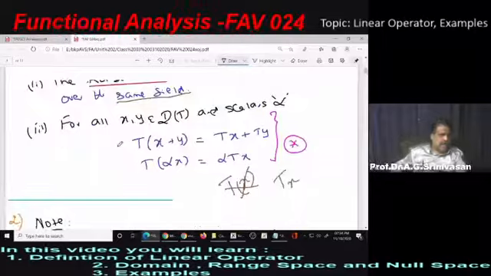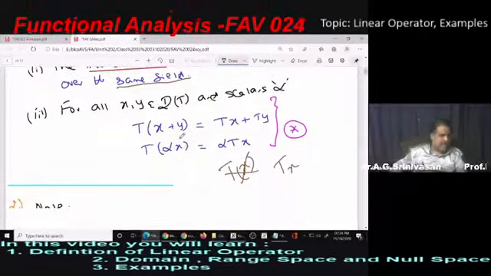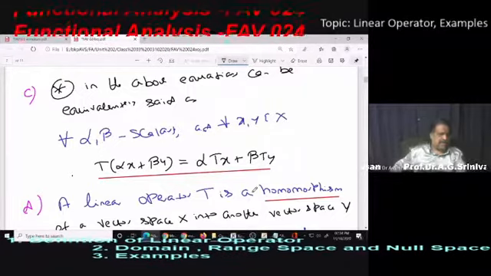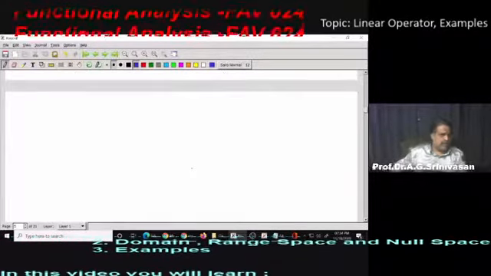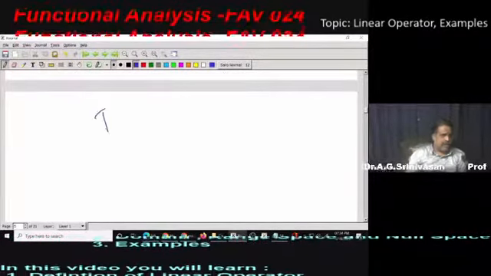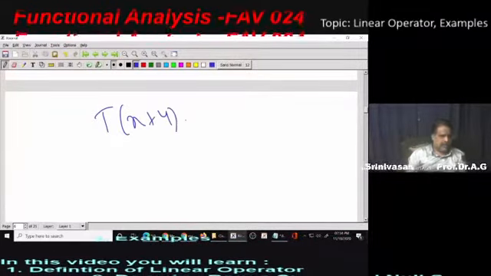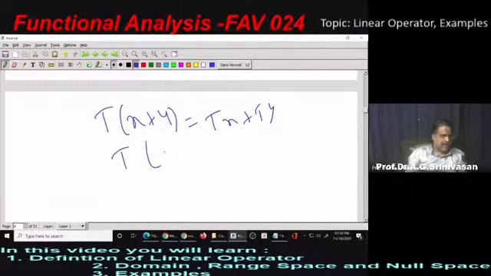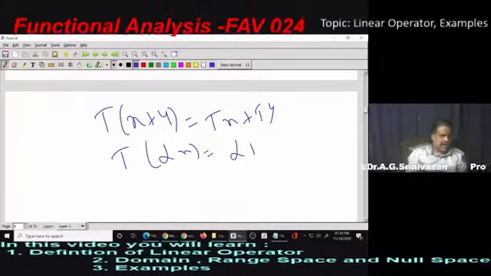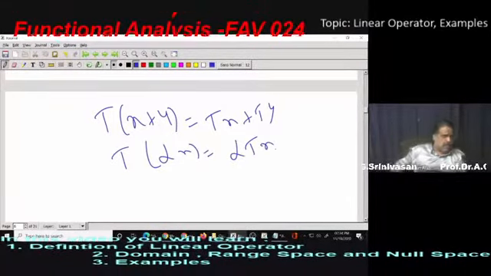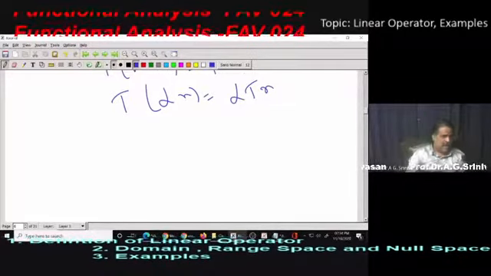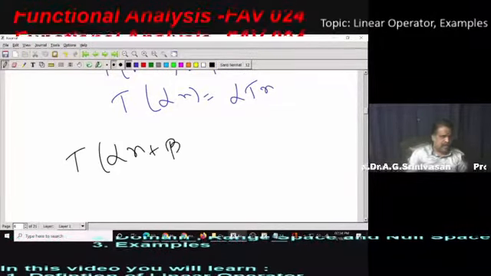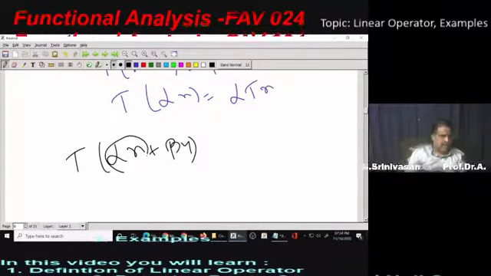The star, what we have given, can be combined as T of alpha x plus beta y is alpha Tx plus beta Ty. Let me explain this to you. You are given T of x plus y as an axiom is Tx plus Ty, and T of alpha x is equal to alpha times Tx. If we combine these two, we can write T of alpha x plus beta y, taking alpha x as one element and beta y as another element.